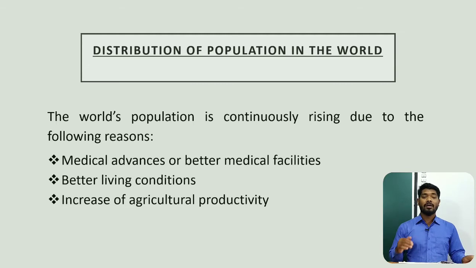Due to technical advances and recent techniques, hybrid seeds are being grown, and in an area where 100 sacks of yield were obtained, now they are getting triple the yield. That is how agricultural productivity has increased.